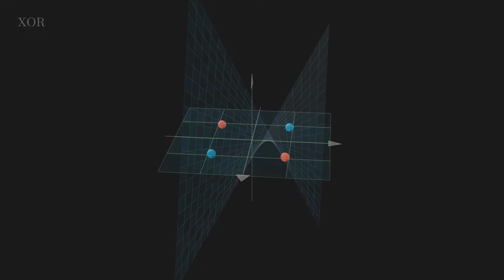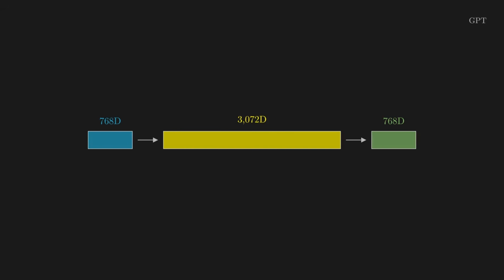Every layer of a neural network performs one of these transformations. Data comes in at one dimensionality, gets projected into a different dimensionality, and comes out the other side: 3 dimensions in, 6 in the hidden layer, 2 dimensions out. In real models, the numbers are much bigger. Each transformer layer in GPT takes hundreds of dimensions, projects them into thousands, giving the network room to mix features and find patterns, and then compresses them back down. This happens dozens of times. Layer after layer, the model repeatedly expands into high-dimensional space and contracts back, refining its understanding each time.